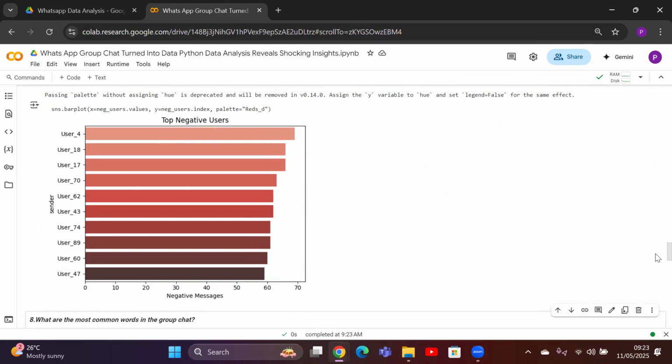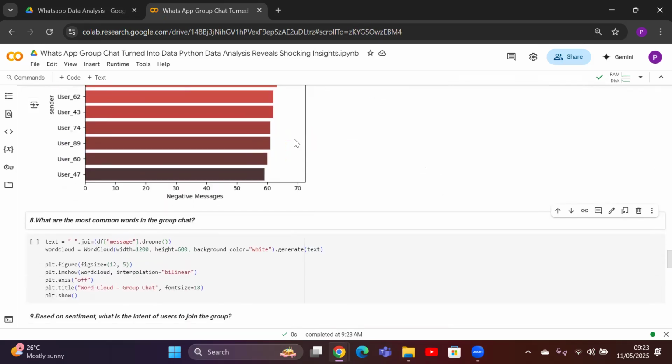After that, we are going to visualize the common words in the group chat. What do we mean by visualization of text? We know how to visualize numerical values, so we are going to visualize the text by using a function called wordcloud. So how do we do the wordcloud?